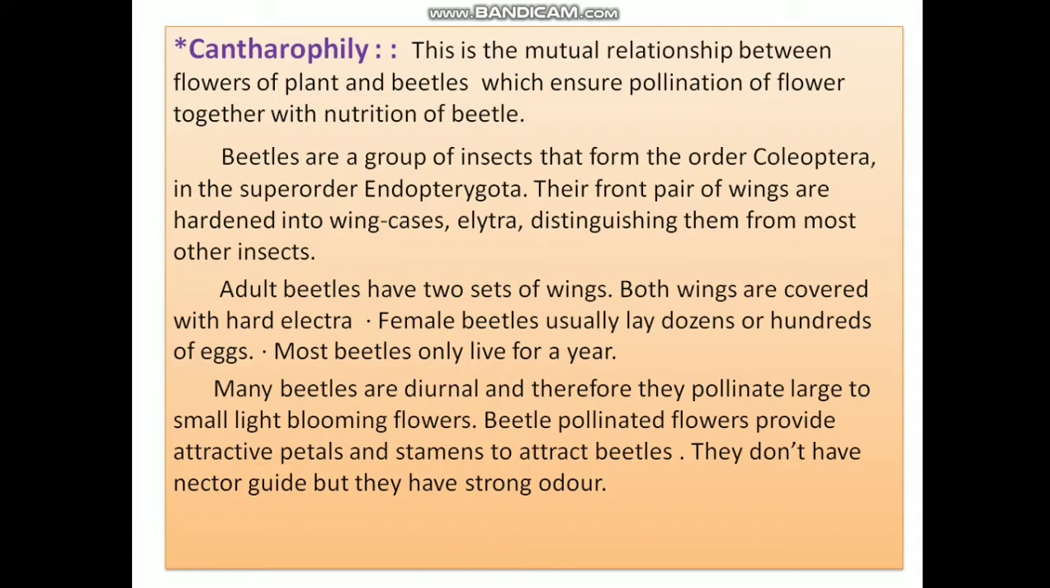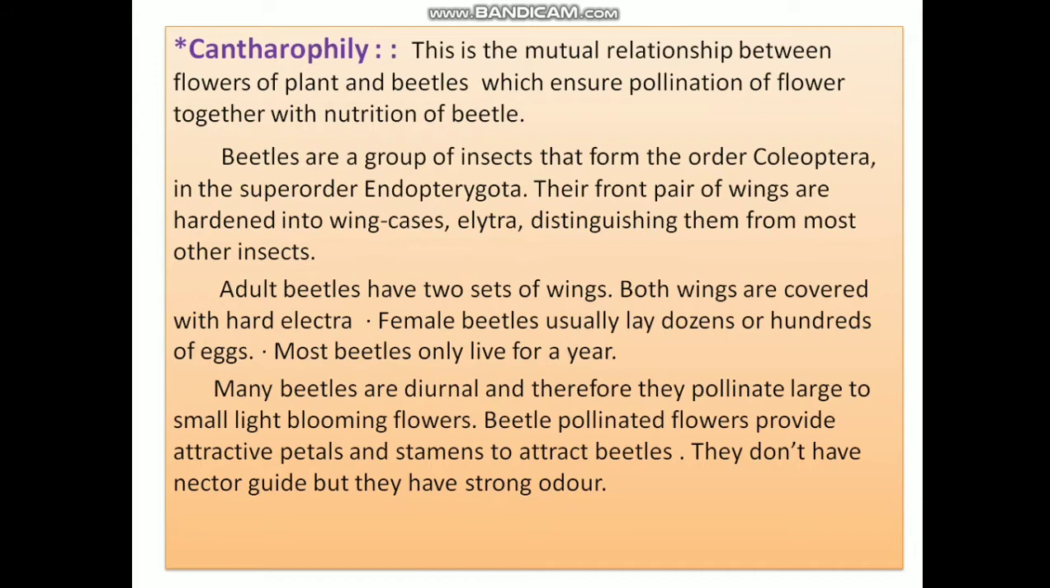Beetles are a group of insects that form the order Coleoptera in superorder Endopterygota. Their front pair of wings are hardened into wing cases called elytra, distinguishing them from most other insects. Adult beetles have two sets of wings. Both wings are covered with hard elytra. Female beetles usually lay dozens or hundreds of eggs. Most beetles only live for a year.